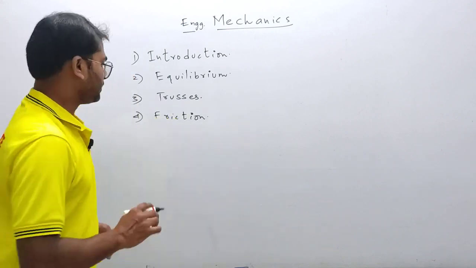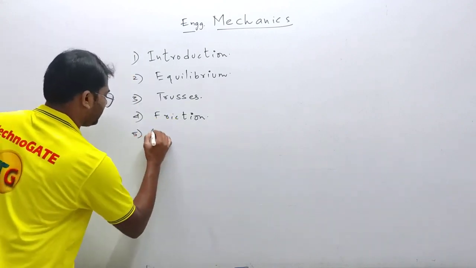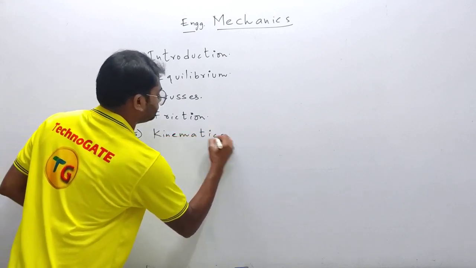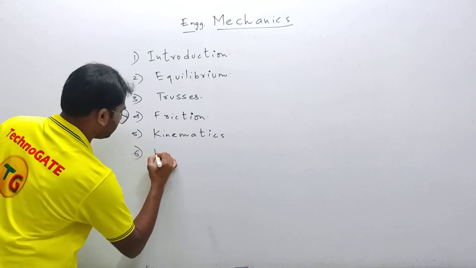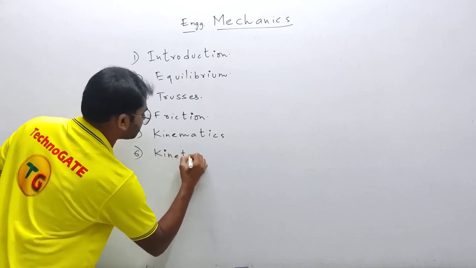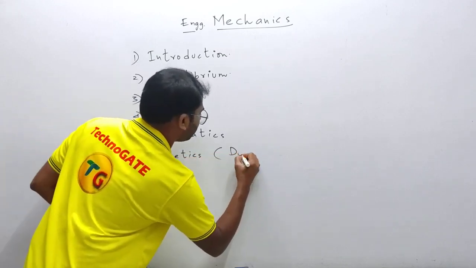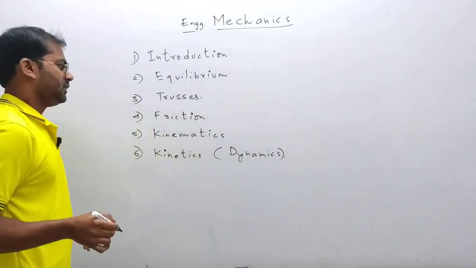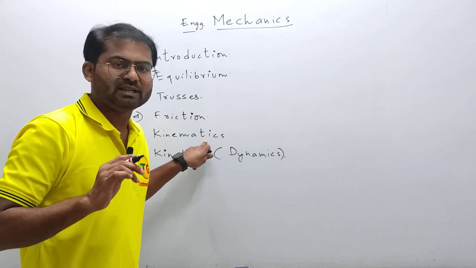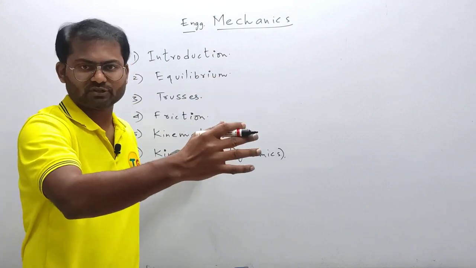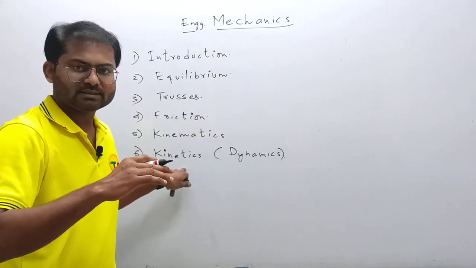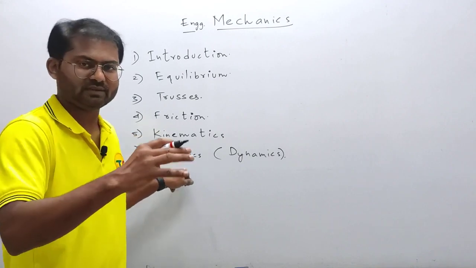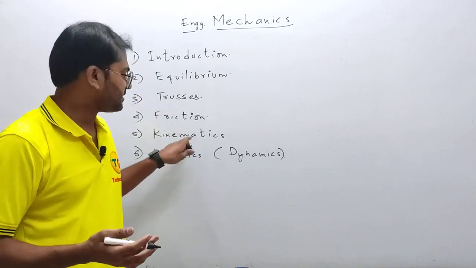Okay guys, so this is friction, and 5th one is kinematics. And the last one is given the name kinetics, or it has another name, dynamics. So in kinematics basically we deal with only the effects of forces, and in kinetics we'll deal with both forces and also effects of forces. So we'll understand the definition and everything in a more thorough way when we start these subjects.